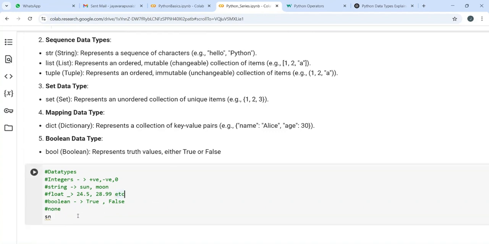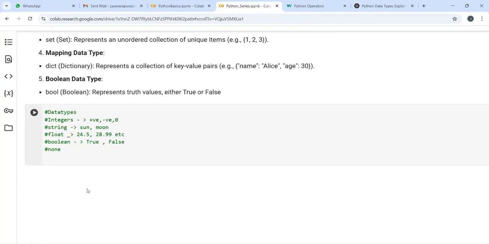And if you see the data types here, I have just simplified things. Integers have positive, negative, and zero. A string example would be sun, moon, float. And Boolean would have true or false. And there is a None data type also. We will learn about it in the future.